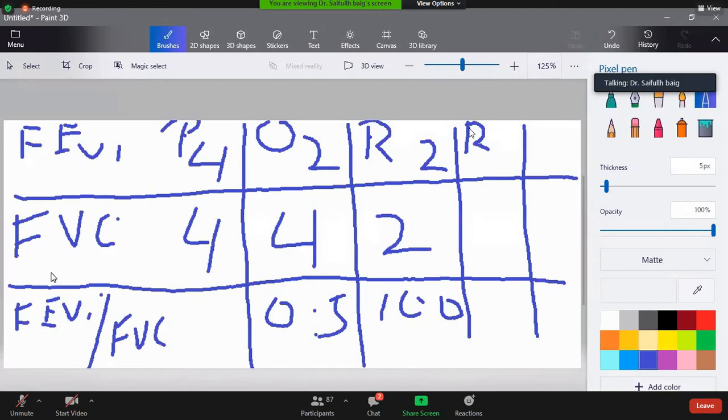So if it becomes improved, so this is reversible airway disease, that is asthma. Mind it that a good reversibility to declare someone asthmatic should be 12% and 200 ml. It should increase by 200 ml and also 12%. All right. Is it clear?